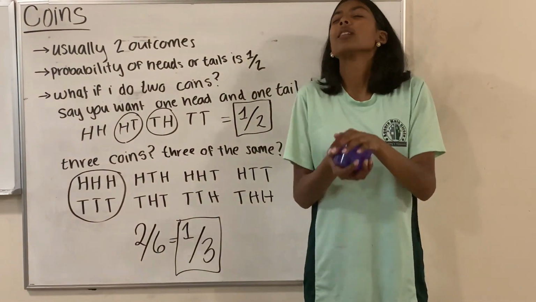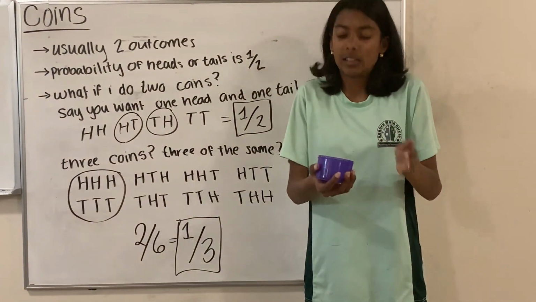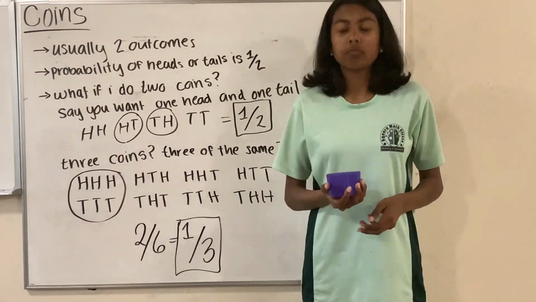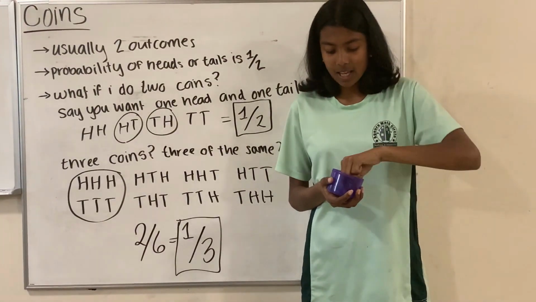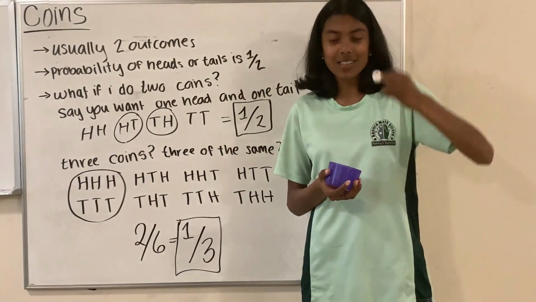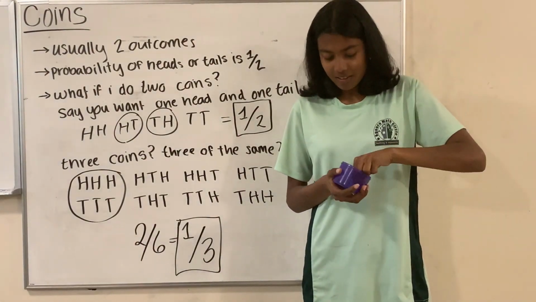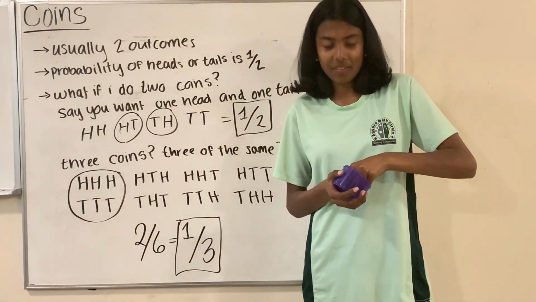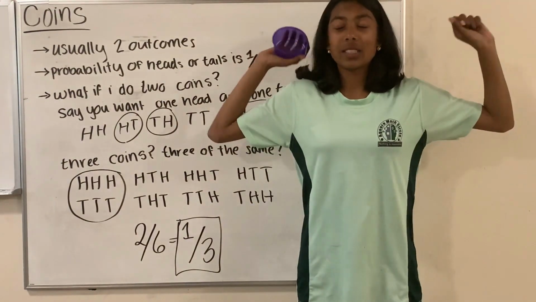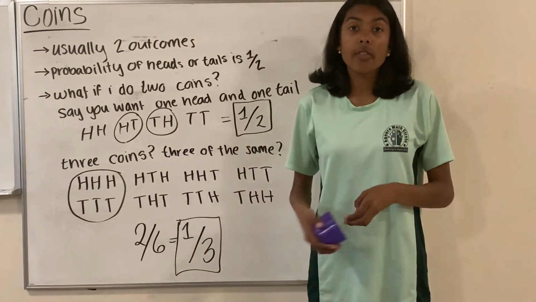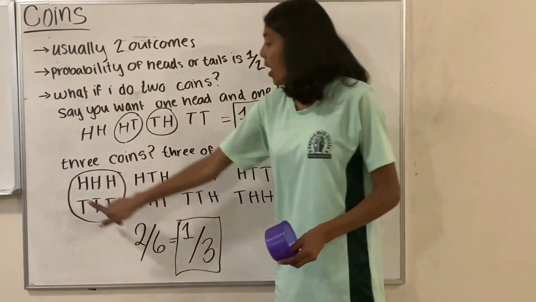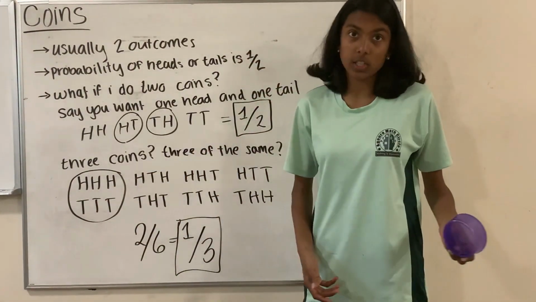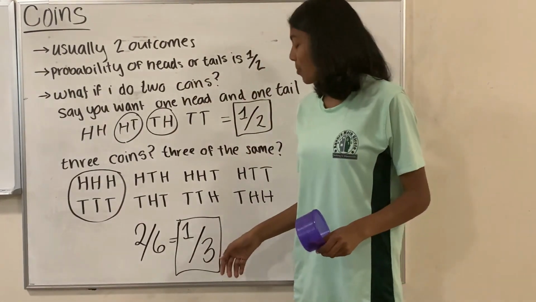So let's shake it up. It's very loud. And that's actually really surprising. I have a heads, I have a heads, and I have a heads, which is actually surprising. Well, that's one of the many outcomes we can get. So for this one, let's list all the outcomes. We can have heads, heads, heads, which is what I just got. I just dropped my penny.